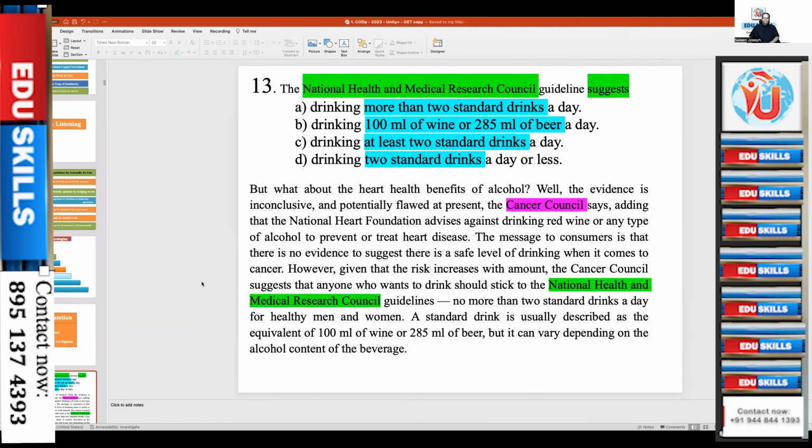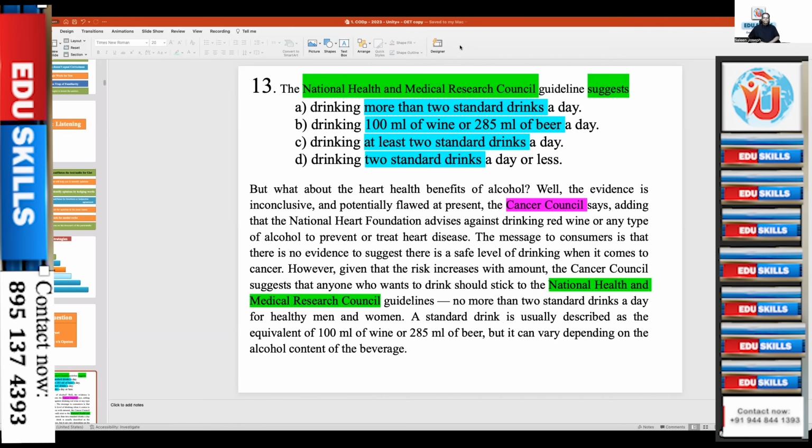However, given that the risk increases with amount, the Cancer Council suggests that anyone who wants to drink should stick to the National Health and Medical Research Council guidelines, no more than 2 standard drinks a day for healthy men and women. A standard drink is usually described as the equivalent of 100 milliliters of wine or 285 milliliters of beer, but it can vary depending on the alcohol content of the beverage.